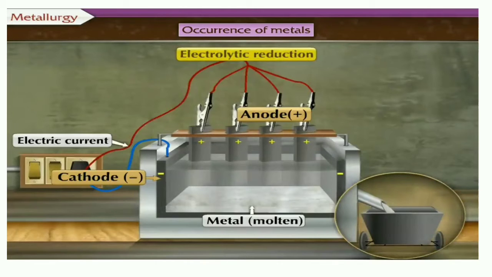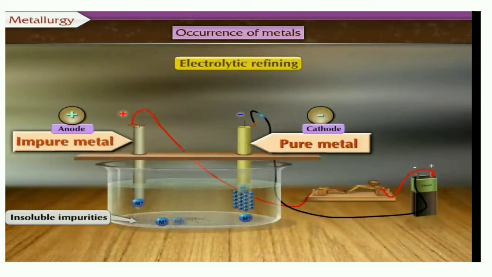If we require gold or aluminium, these are metals, so they get attracted towards the cathode, because they are positively charged. When they are attracted towards the cathode, you can easily remove this molten metal.